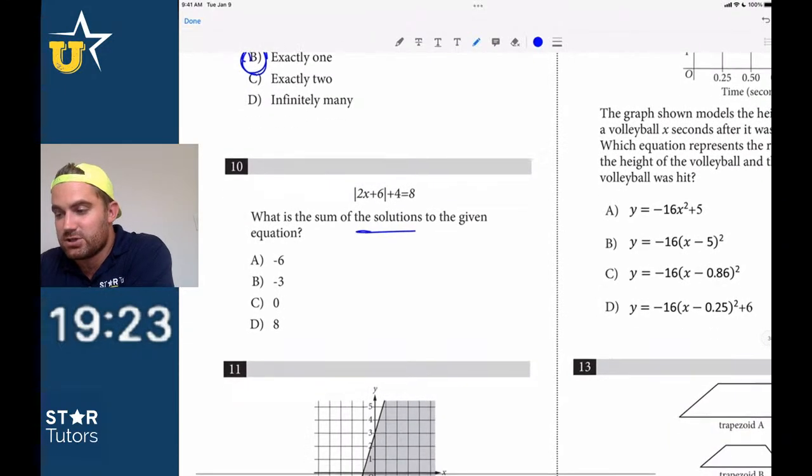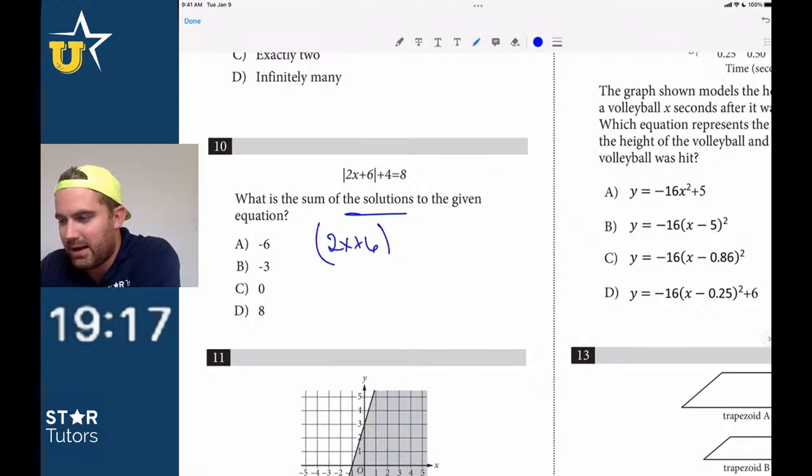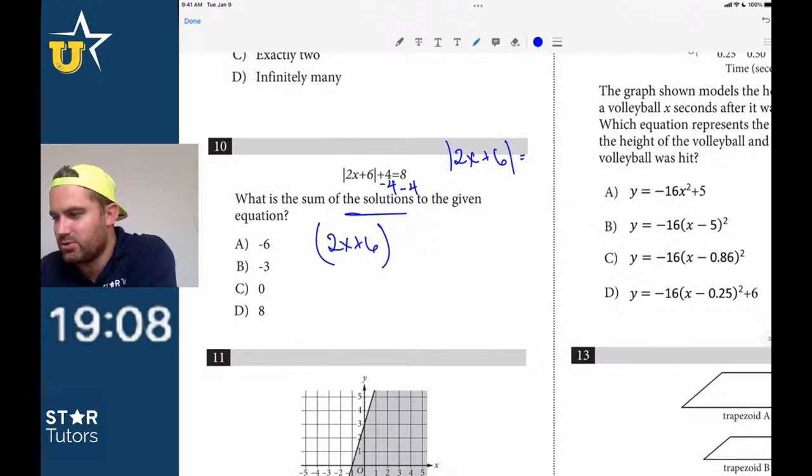What is the sum of the solutions to the given equation? So be really careful here, guys. First, we're going to do 2x plus 6, right? The positive version. I'm going to subtract 4 on both sides. So this is really the absolute value of 2x plus 6 is equal to 4, right? 2x plus 6 is equal to 4, right?